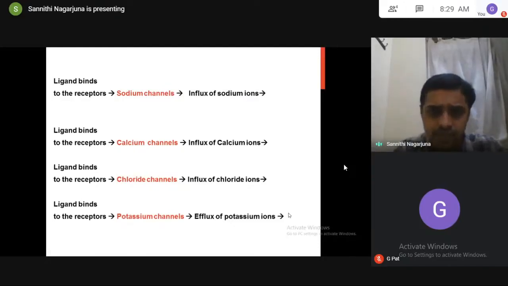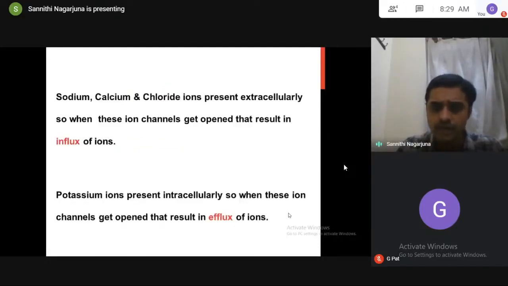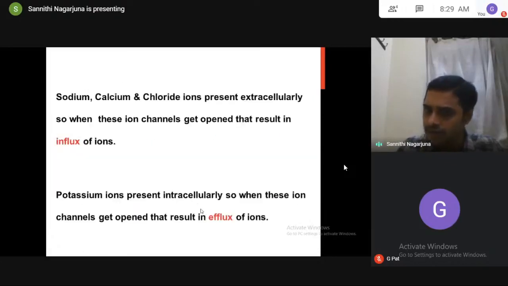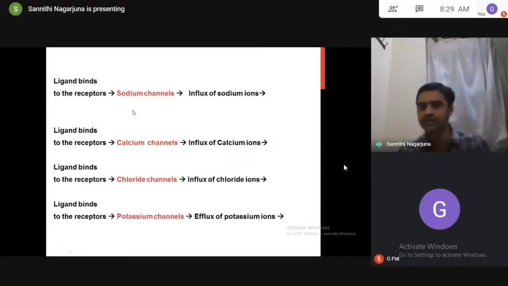Just think about it for 30 seconds. Pharmacological actions are always of two types, stimulation type or inhibition type. See, ligand binds to the receptors, ion channels open, influx or efflux depends upon the concentration gradient. I told you which will undergo influx and which will undergo efflux. Now finally our duty is to know the pharmacological actions, which are always broadly stimulation or inhibition. Can you tell me what type of actions will come, stimulation or inhibition, if it is attached to sodium, calcium, chloride, potassium? Can you write it on your paper?